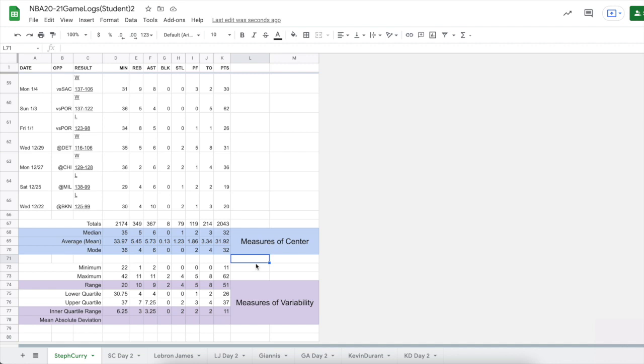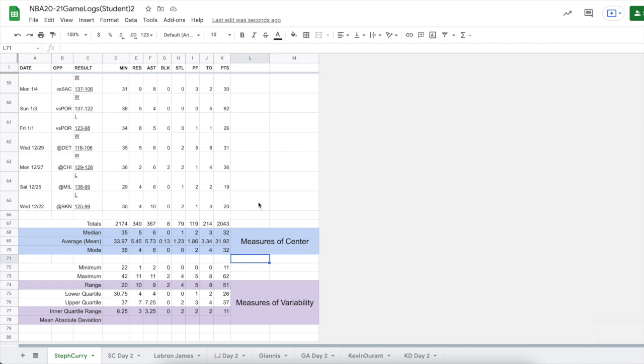We need one more type of measure of variability, and that's the mean absolute deviation. The big idea behind mean absolute deviation is if we look at any one of the data points, so any one of Steph Curry's games, how much different was he than his average, than his mean? Each game, how different from the mean. How different, we're going to call the deviation. So we want to know how much different each game was than his average.